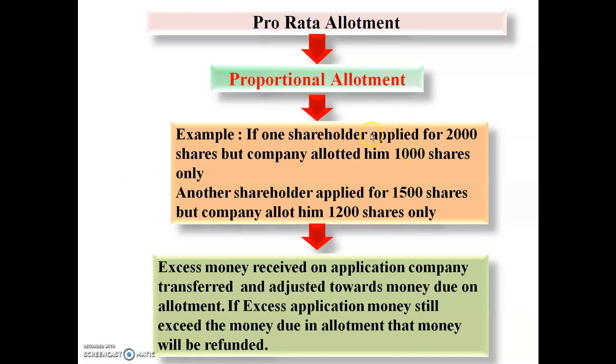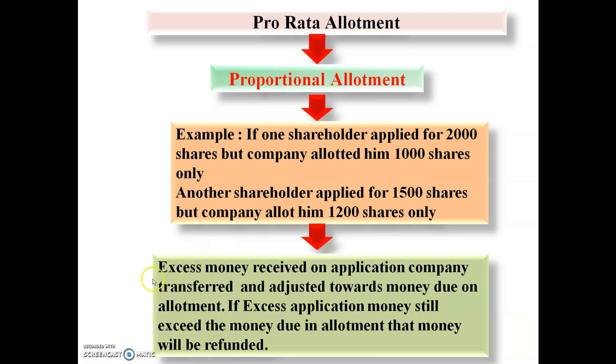Means one shareholder applied for 2,000 shares, but the company will allot him only 1,000 shares. Another shareholder applied for 1,500 shares, but the company allotted him only 1,200 shares. So this is the case of pro rata allotment.